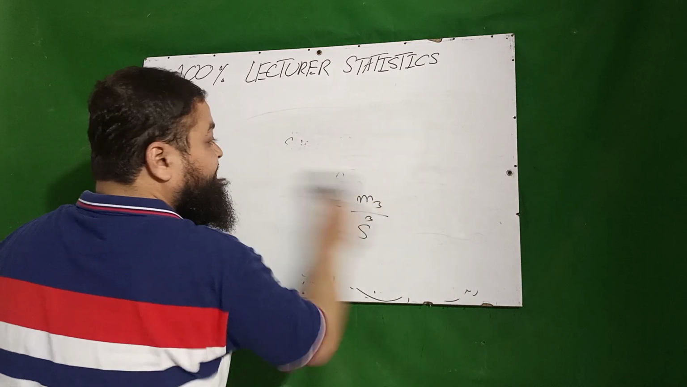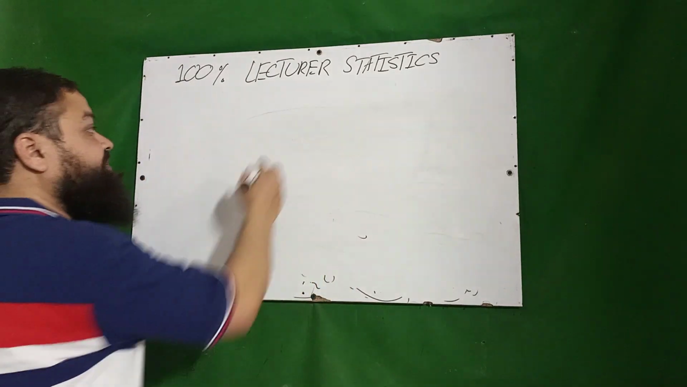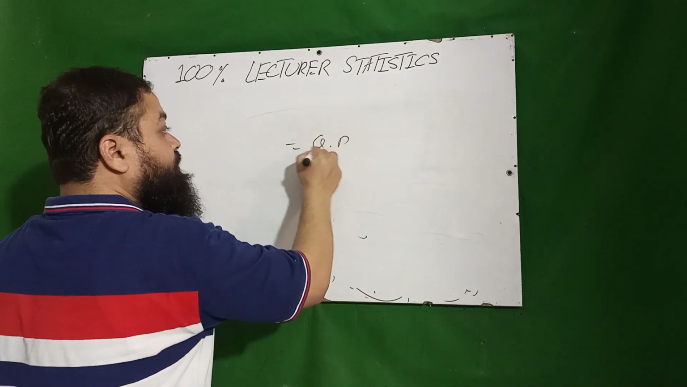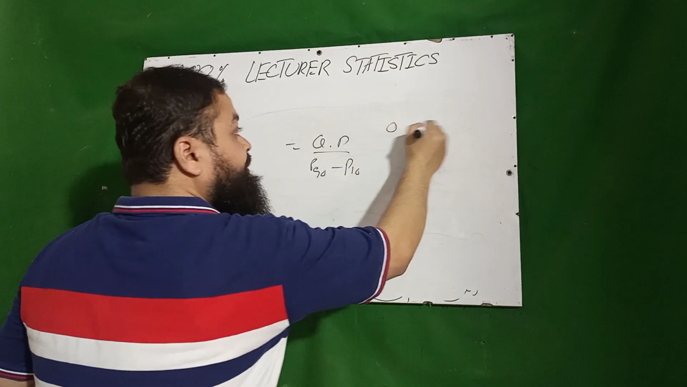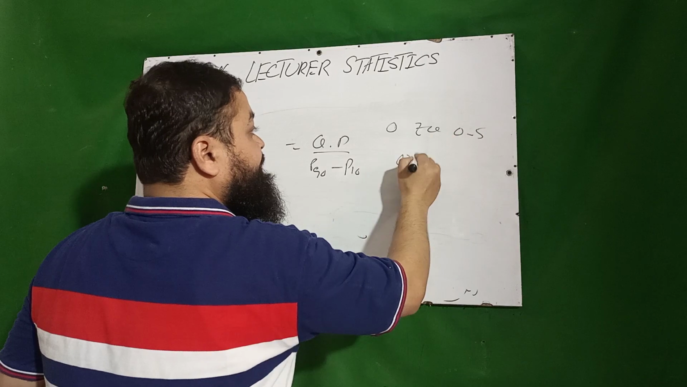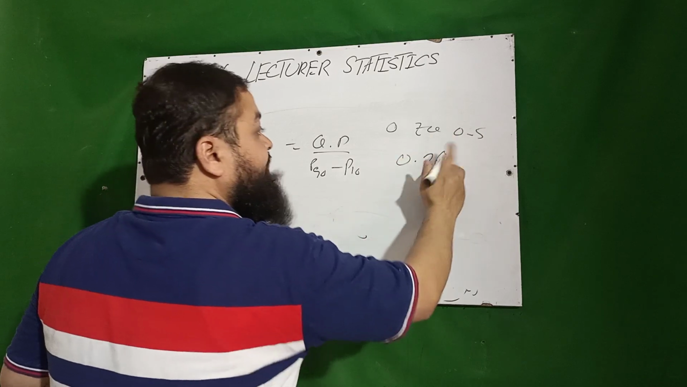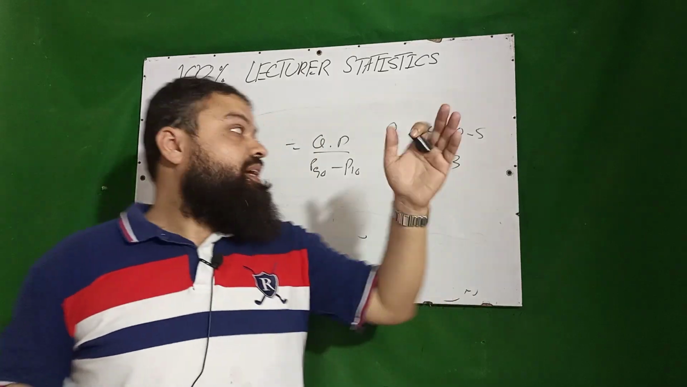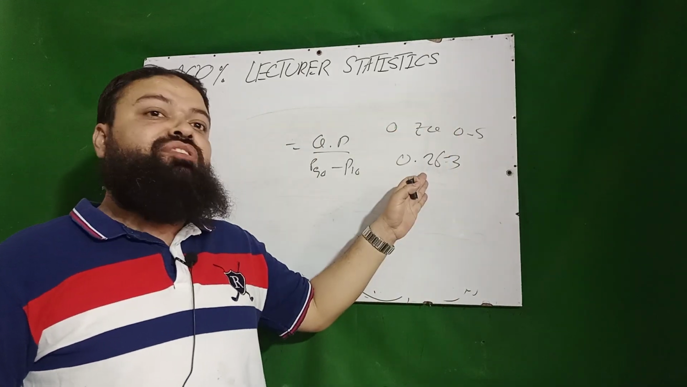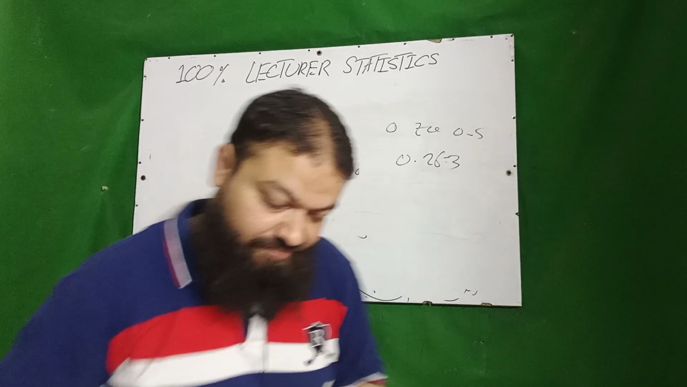Then we know the percentile coefficient of kurtosis, that is quartile deviation over p90 minus p10. Its range is 0 to 0.5, and if the value is equal to 0.263, then we have mesokurtic. Greater than 0.263 we have leptokurtic, and if it is less than 0.263 we have platykurtic.